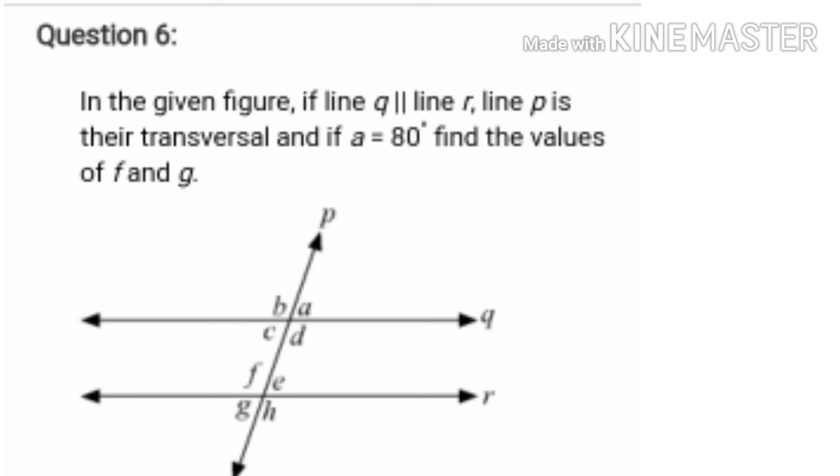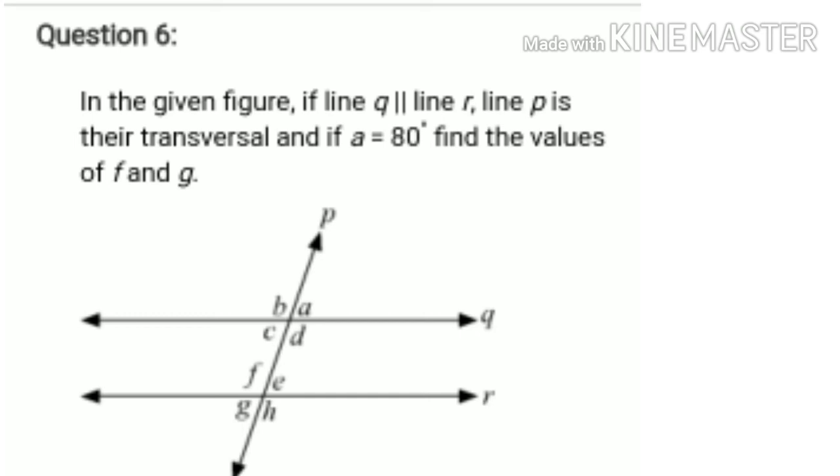So you know that exterior alternate angles are congruent. Therefore angle A is congruent to angle G. As angle A is 80 degrees, angle G is also 80 degrees. And angle F and G are a linear pair of angles, and linear pairs of angles are supplementary. That means angle F plus angle G is equal to 180. Angle G is 80, then 180 minus 80, angle F is 100 degrees.